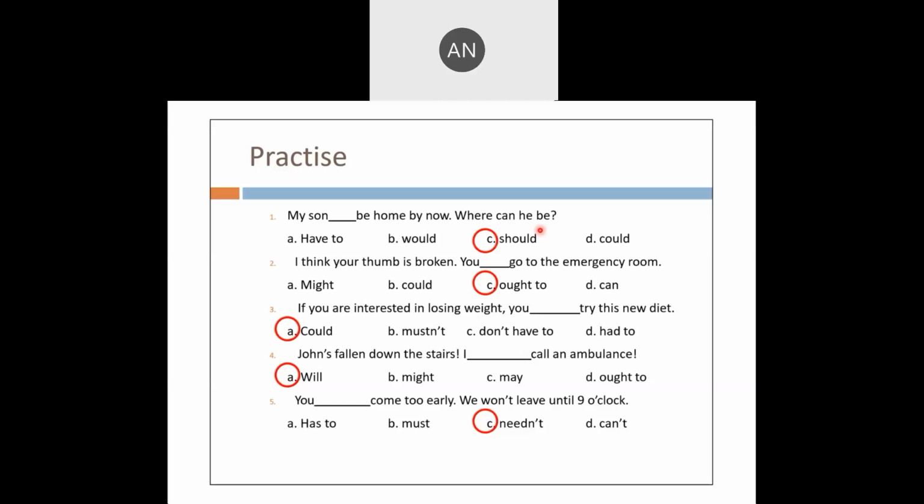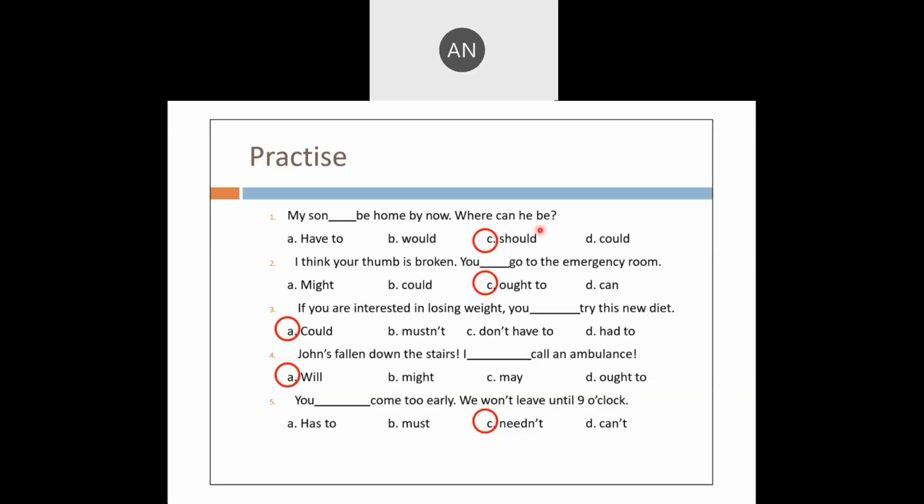I think your thumb is broken. You dash go to the emergency room. So I told you ought to is stronger than should. You ought to go to the emergency room. If you are interested in losing weight, you dash try this new diet. You could try this new diet.